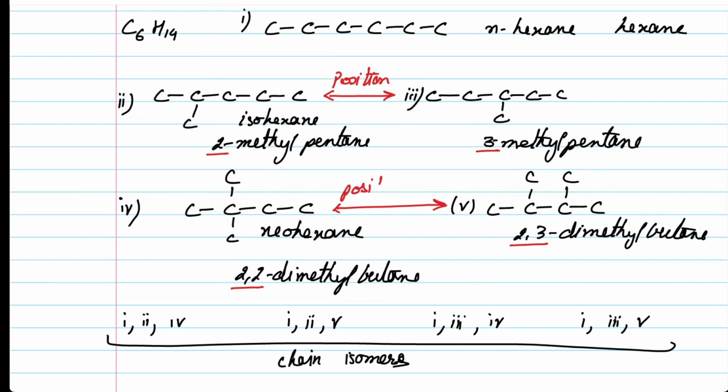The structural isomers which differ from each other in the position of the side chain, functional group, double bond, or triple bond, that is, they differ from each other in the set of locants, are termed as position isomers. Locants are the numbers or the alphabets which give the position.